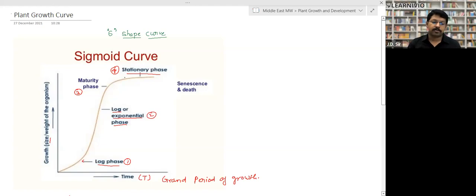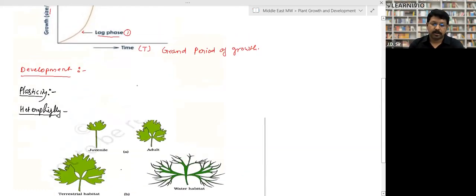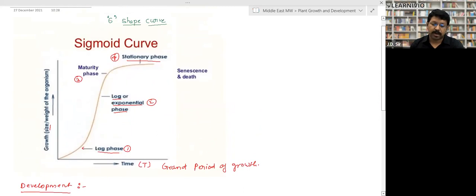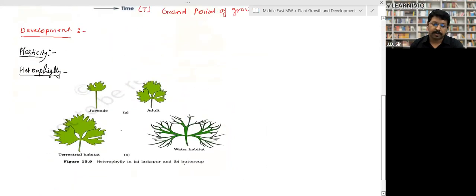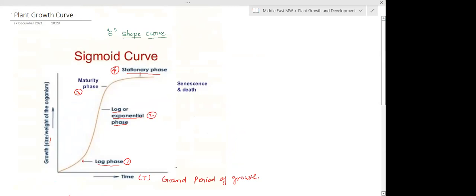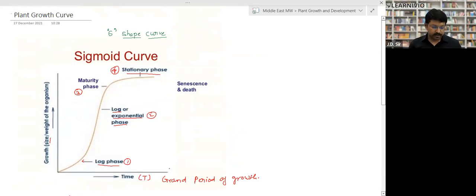So the sigmoid curve is divided into four categories: lag phase, exponential phase, maturity phase, and stationary phase, right? And the time period in which the growth takes place is called the grand period of growth, right? Clear? Yes, sir.